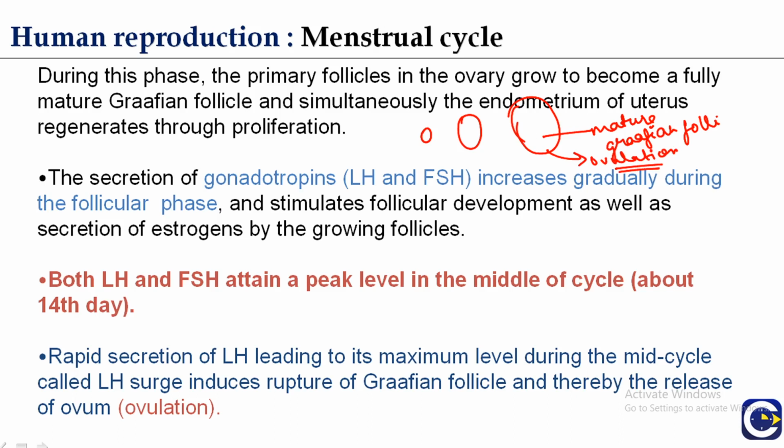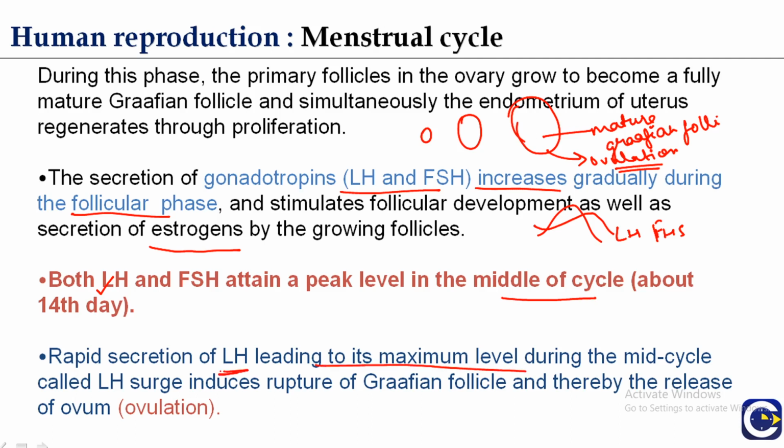The secretion of gonadotropins, luteinizing hormone and FSH, increases gradually during the follicular phase. The levels of FSH and LH are high during the follicular phase and stimulate follicular development as well as secretion of estrogen by the growing follicle. Both FSH and LH attain a peak in the middle of the cycle, about the 14th day, and the rapid secretion of LH leading to its maximum level during the mid cycle is called the LH surge. This is known as the luteinizing hormone surge, which induces the rupture of the Graafian follicle, and thereby there is a release of the ovum.